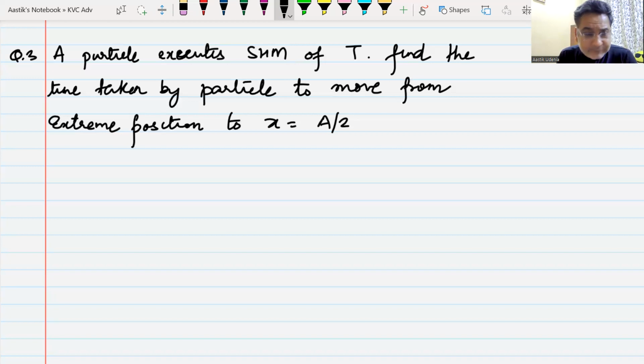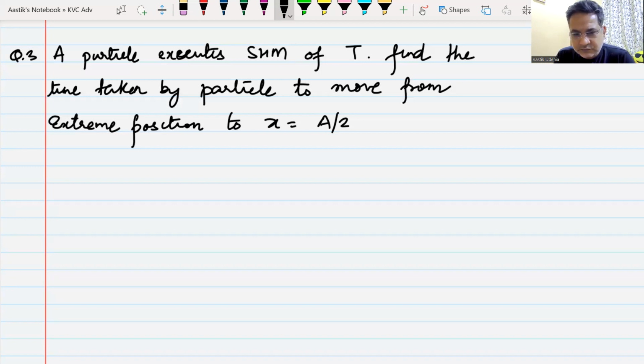Sir, t equals T by 6, sir. t equals T by 6. How did you get it? Sir, the particle is taken to move from extreme to mean. Right. At t equals 0, it is at the extreme position, that is displacement plus or minus A, that may be taken any extreme position.